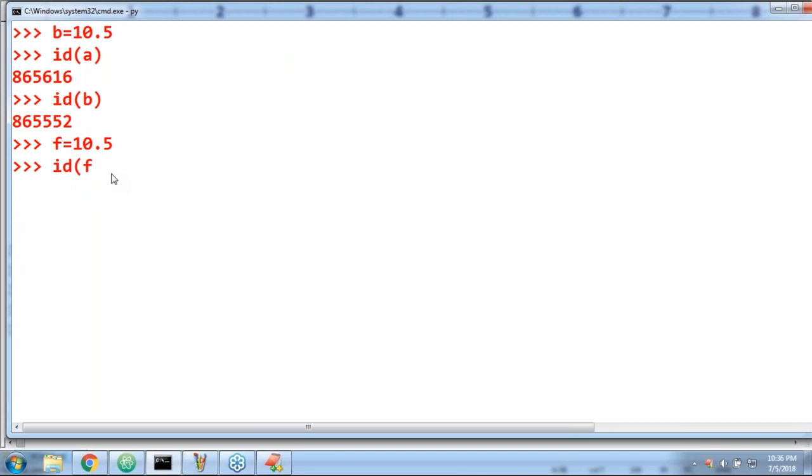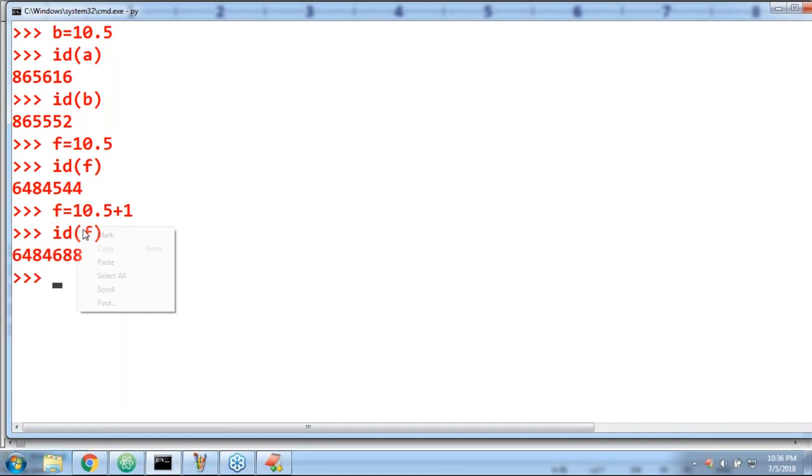Anuradha, please observe a bit carefully. What is the address I'm taking? F is equal to 10.5 plus 1. I'm trying to change the content. Can you please observe that? Why did a new object get created? In the existing object only the required changes can be performed, right? Why did the new object get created?